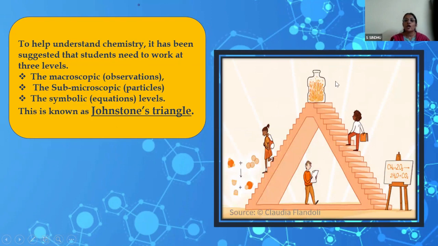So the one on top here, this is your observational part, which is the macroscopic level, and this edge corner, which deals with the particles, atoms, ions, all that will be the submicroscopic part, and your equations and all coming at this part is the symbolic level. So the Johnston's triangle represents how you need to understand chemistry.